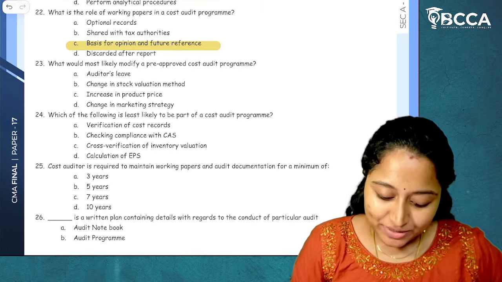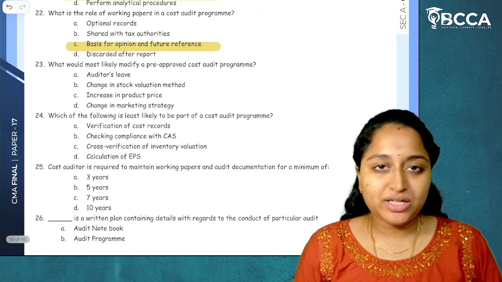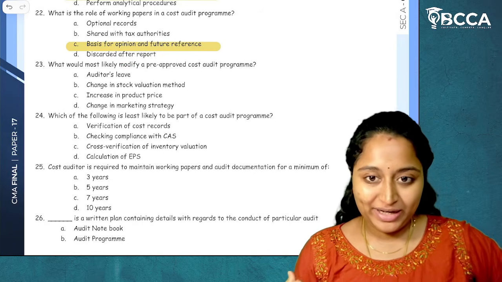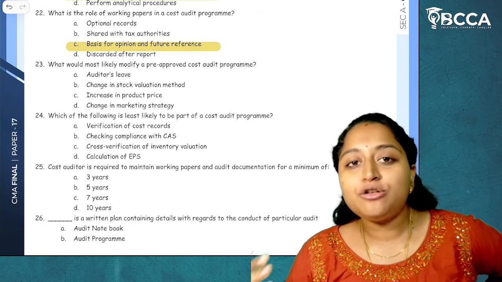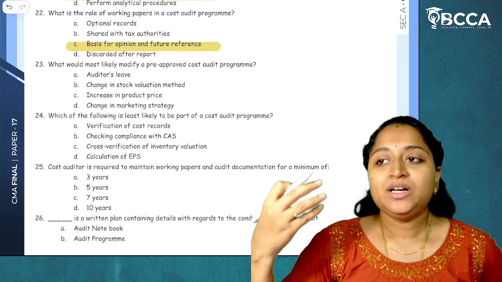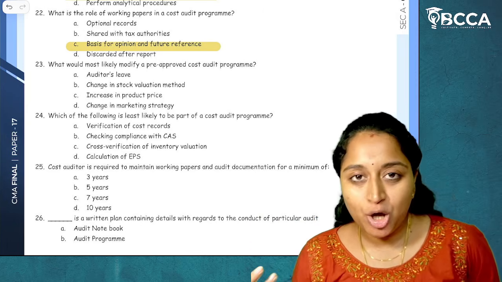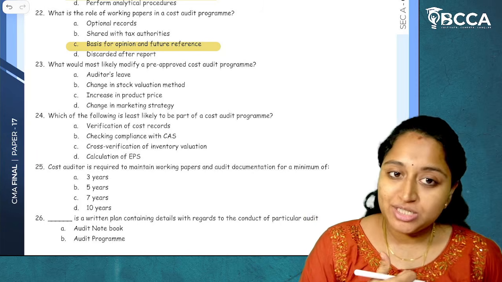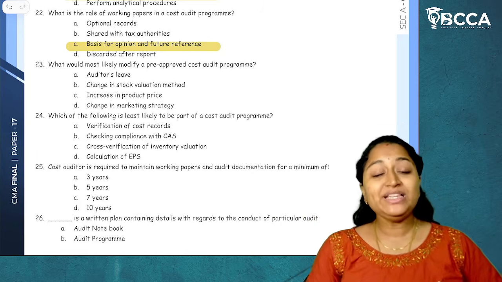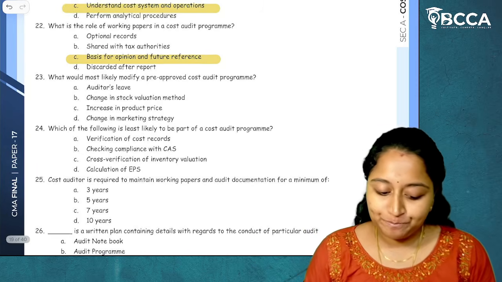I hope it is clear. And they can't discard it after the entire report has been completed. They have to maintain it. And for the maintenance also, we have a certain list, based on the terms and conditions which they have, based on the company's policy and based on the cost auditor's policy. If they want to preserve it, they have to preserve it. I hope it is clear.